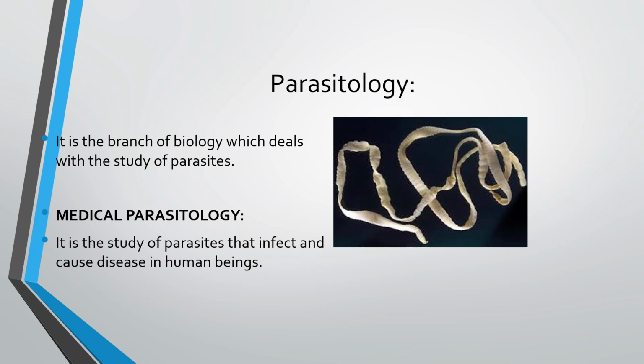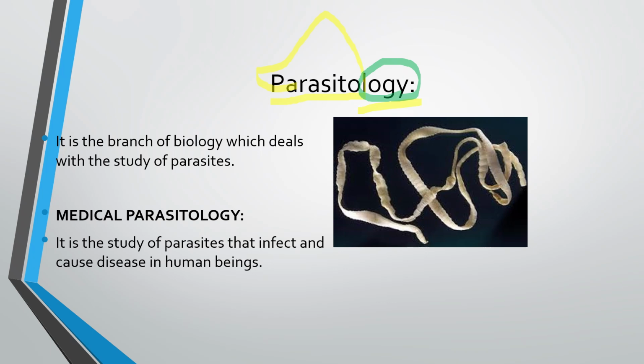the definition of parasitology. It is the branch of biology which deals with the study of parasites. So first have a look. The word parasitology has two parts: parasito and logi. You remember that when we say logi, it means there is some kind of study of something, right?